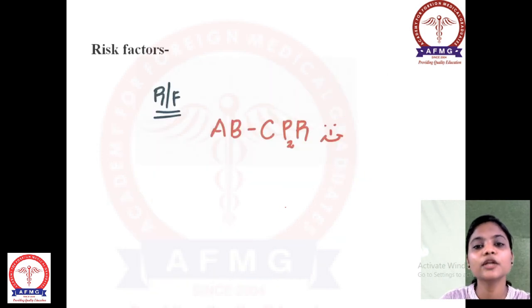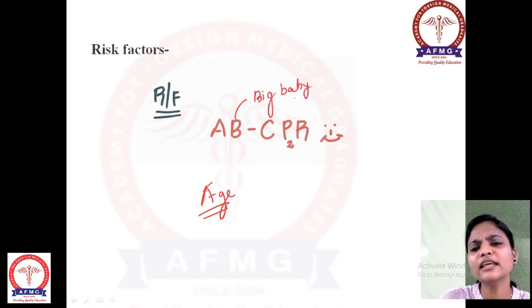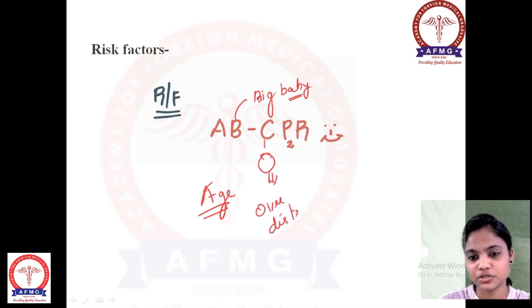Now coming to the next point, what are the risk factors? We have given a mnemonic here, that is A, B, C, P2, R. A means the age of the mother is important. And B belongs to big baby. These are a few important clues which you should at least concentrate on. Now coming to the C P2 R. What is it? C, I am making it as O. What is O? O is your over distended uterus.